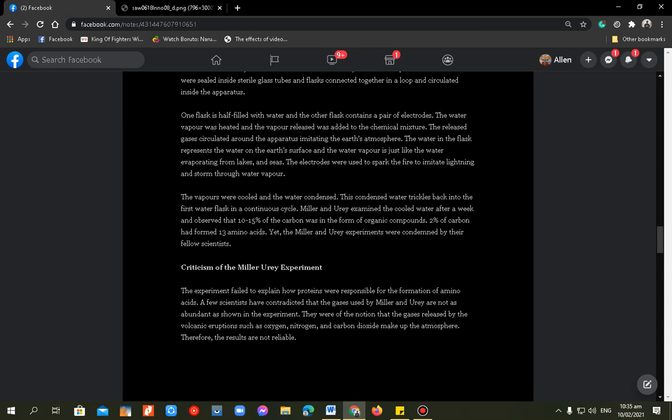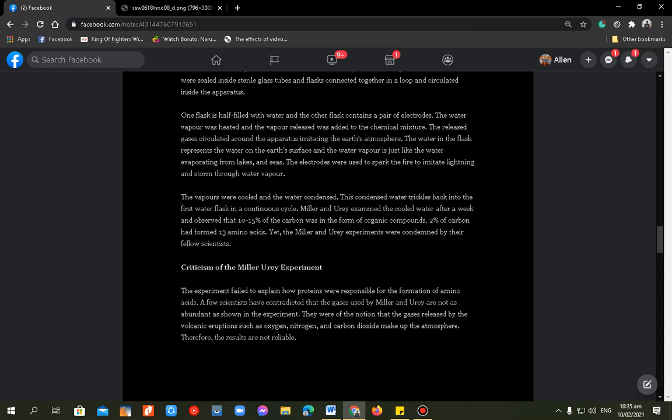They were of the notion that the gases released by volcanic eruptions, such as oxygen, nitrogen, and carbon dioxide, make up the atmosphere. So sinasabi nila na yung binubuga ng volcanic eruption natin such as oxygen, nitrogen, and carbon dioxide, yun po yung bumuo ng atmosphere. Therefore, the results are not reliable. So madaming questions.